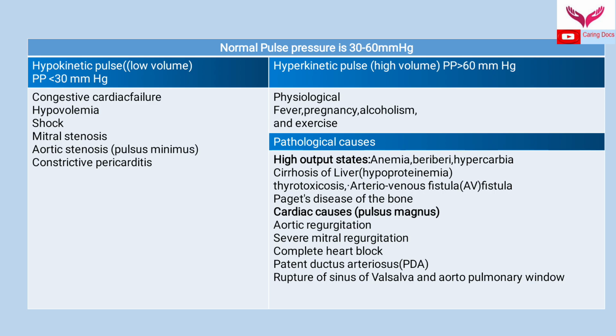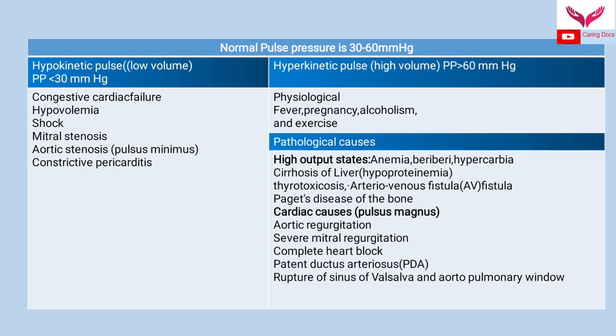When the pulse pressure is more than 60 mm of mercury, we call it a high volume pulse or hyperkinetic pulse, and it is seen in various physiological states like fever, pregnancy, alcoholism, and in any person doing exercise.